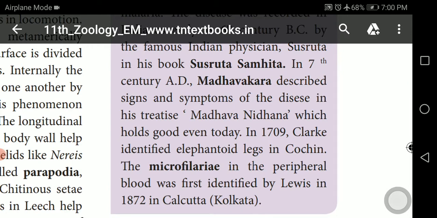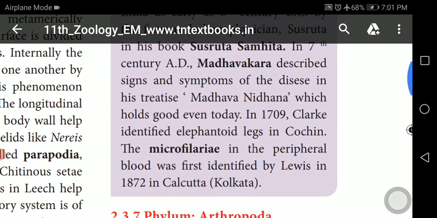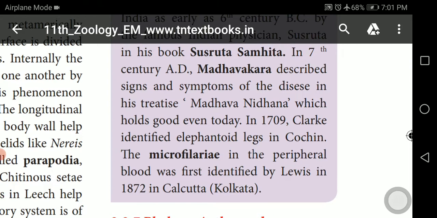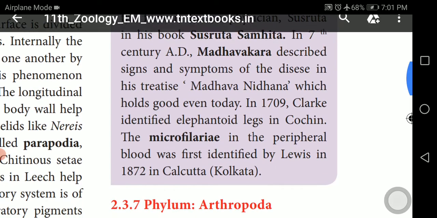Madhavakara described the signs and symptoms of the disease in his treatise, the Madhava Nidana, which holds good even today.